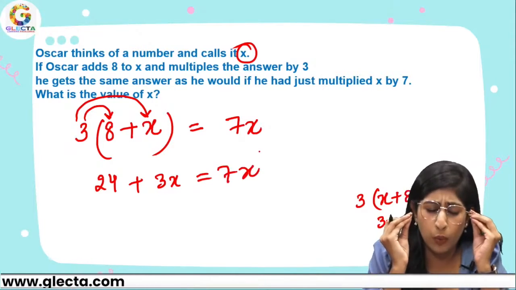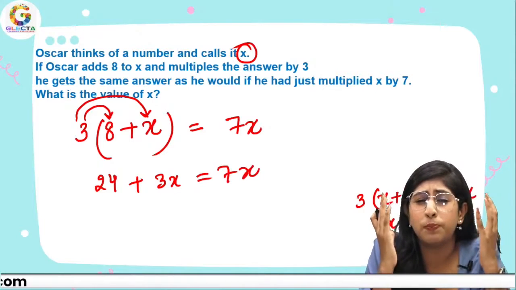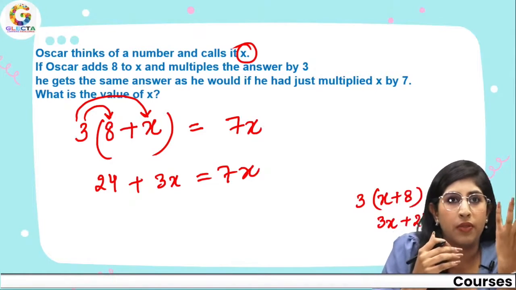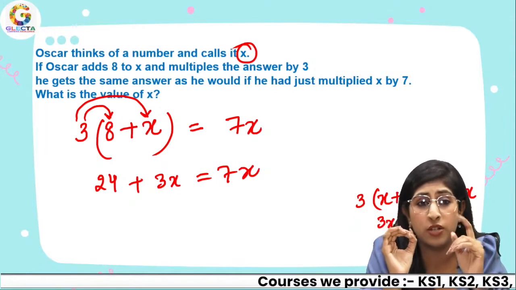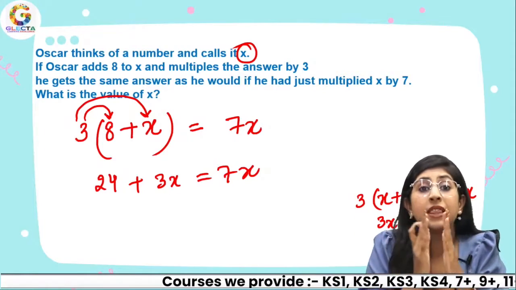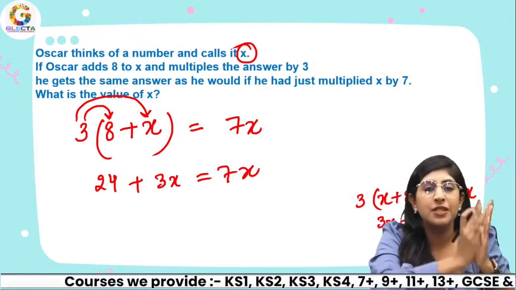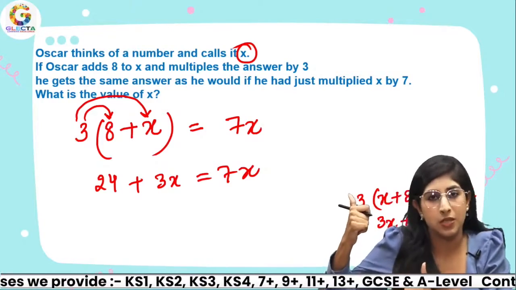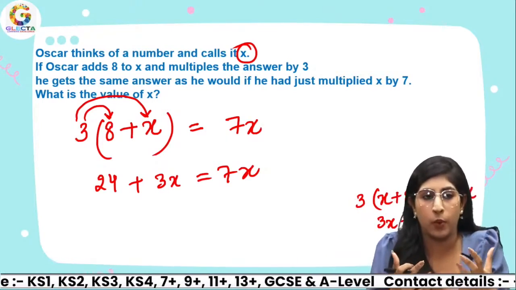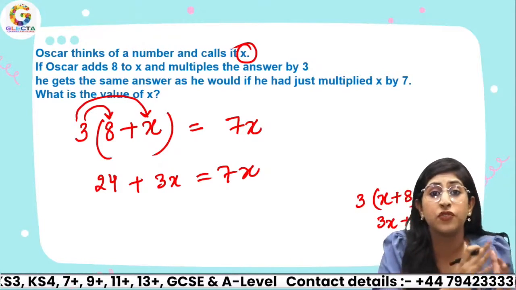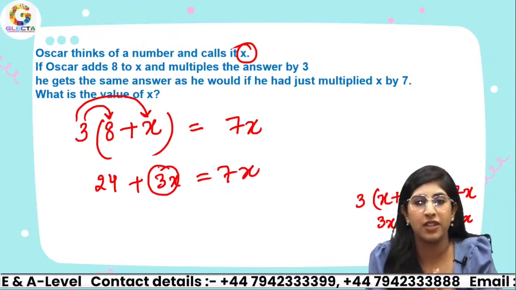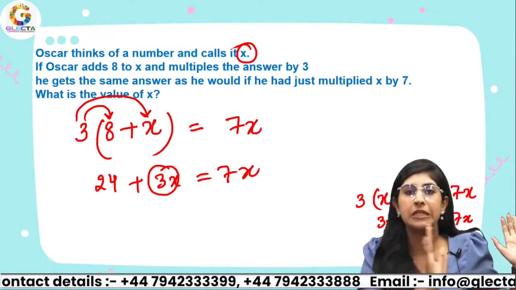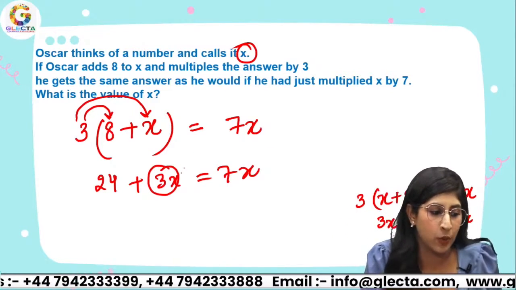Now what kind of confusion do people face? What about this x and this constant? Whenever you are solving an equation, just remember that you have to separate the variables and the constant. This one is a pretty easy equation, but just remember that you have to separate them. So if I have to separate 24 and 3x, 3x was happily sitting over here on the left hand side of the equation.